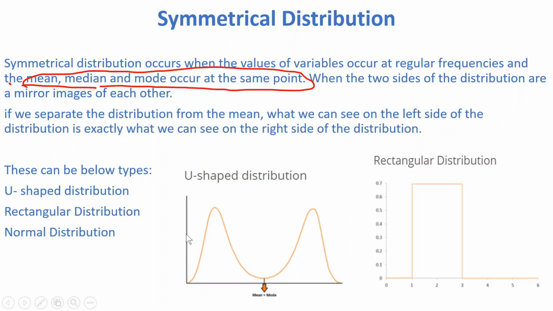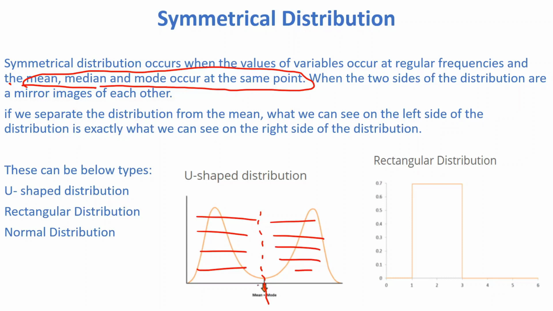If we plot a data set and we get this type of pattern, this pattern is called a U-shaped distribution, but it is also called a symmetrical U-shaped distribution. If you just divide this data from here, you can see that this is the same data as on the right side, but mean and median are the same for this data.